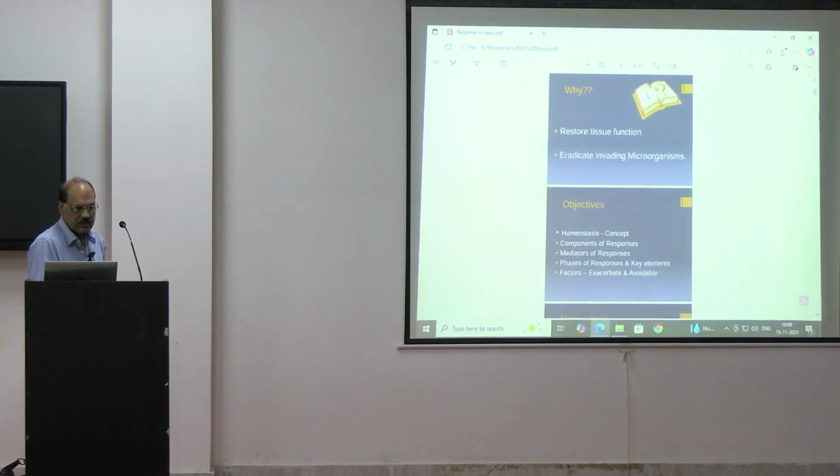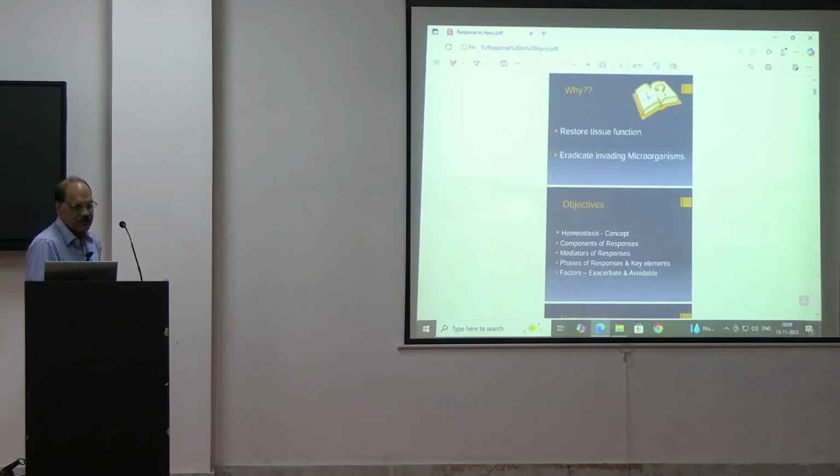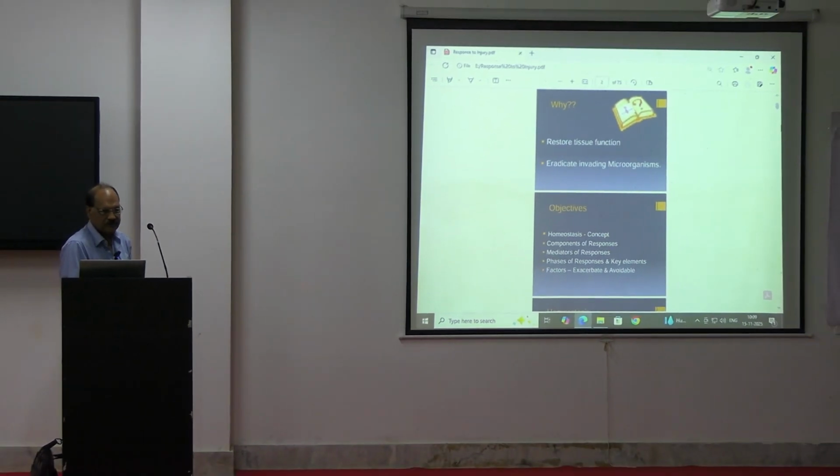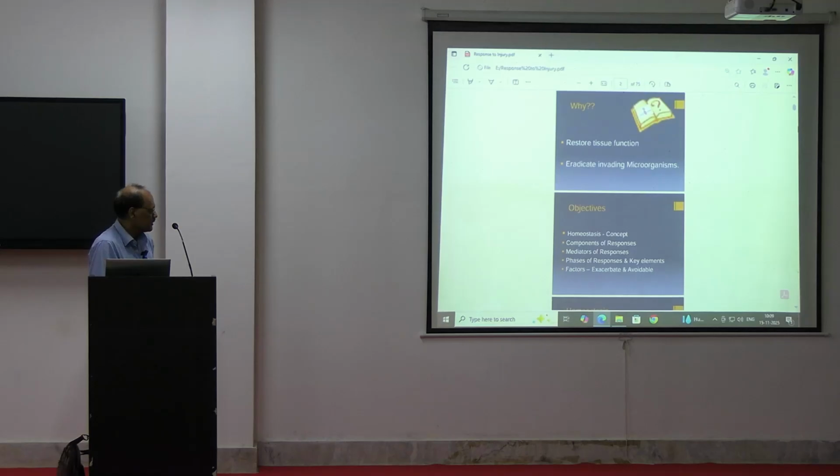For restoration of our body function, some response will be there in our body. So in this objective, first is homeostasis. Homeostasis actually means how we maintain our milieu interior by the response of our body. We usually call it homeostasis, not hemostasis. It is the maintenance of the interior of the body, the milieu interior.